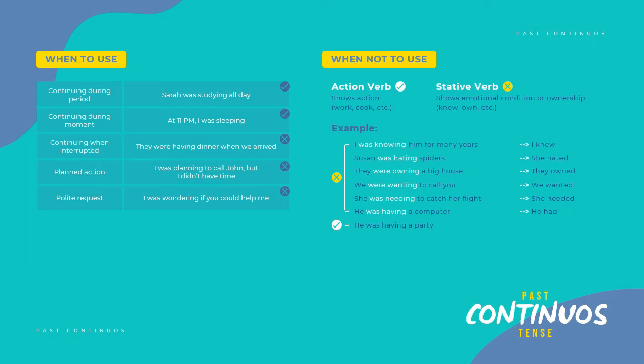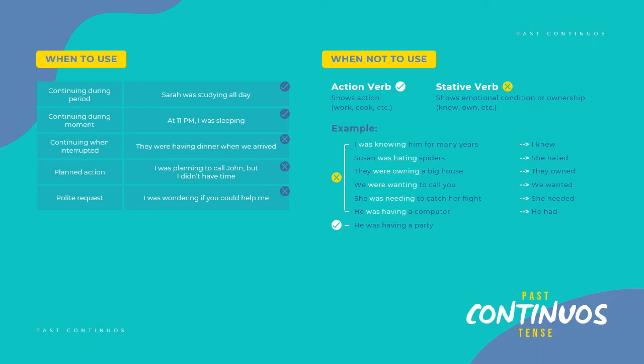It is also wrong to use a verb which describes ownership or possession, or something that you have. For example, it's wrong to say "they were owning a big house." We cannot say that. Also, these two very common verbs, it's incorrect to use them in the continuous form. "We were wanting to call you." Nope, we can't say that. "She was needing to catch her flight." No, that's wrong. We cannot say that correctly.